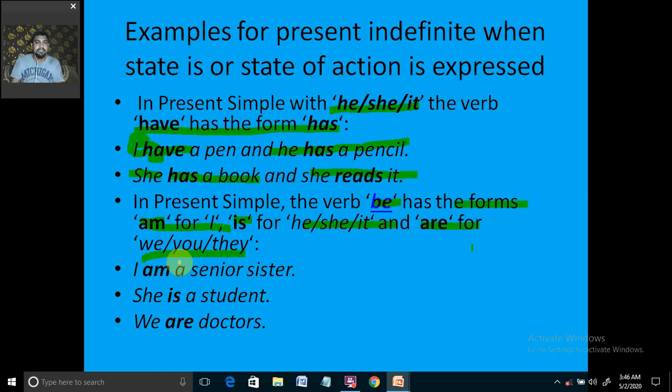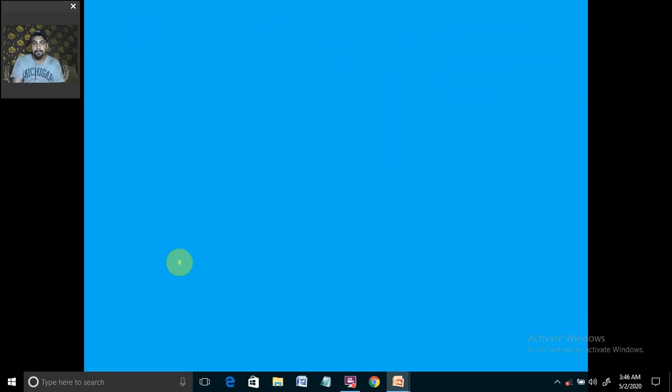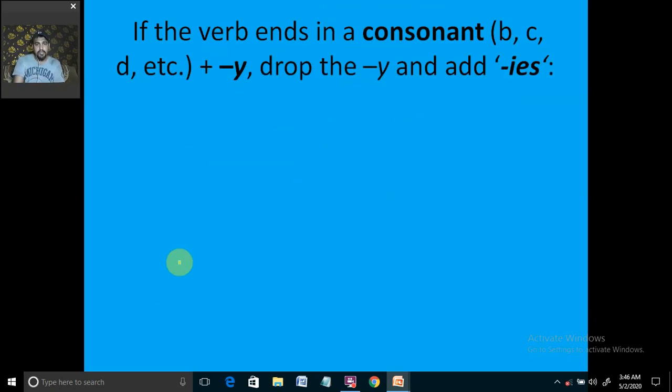So all these examples are telling us about the state. We are not seeing any sort of action. These are first form of verb, even for the helping verbs when they are used as main verb. Remember that. Now you see, when a verb is having a word like carry.